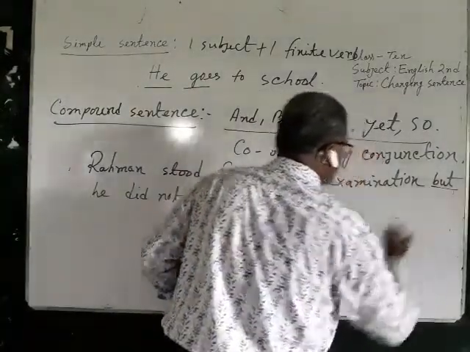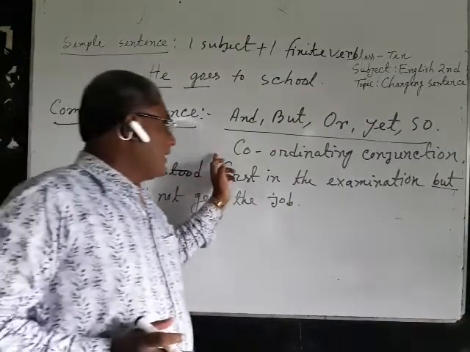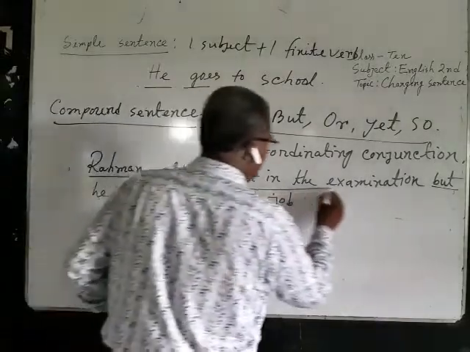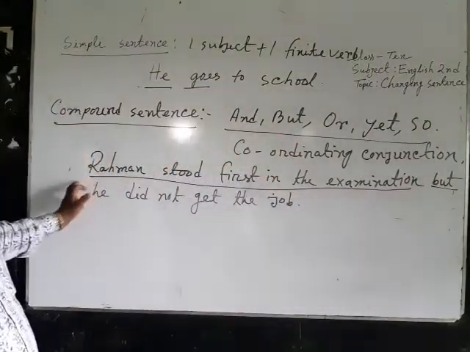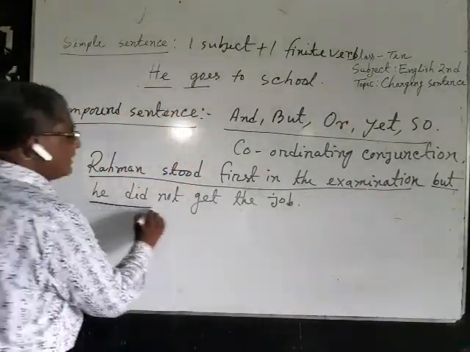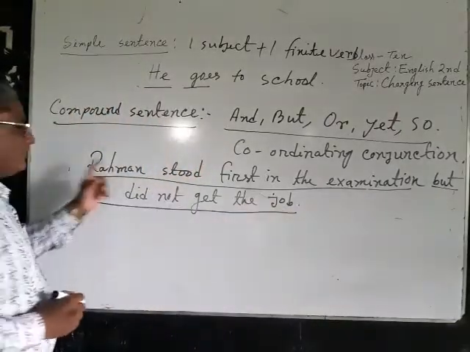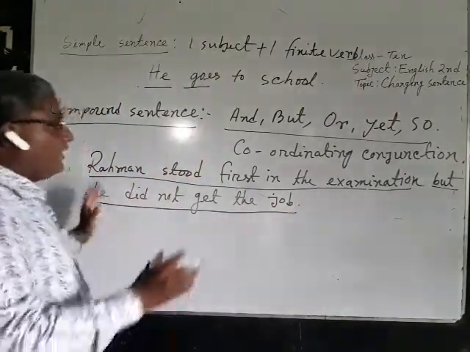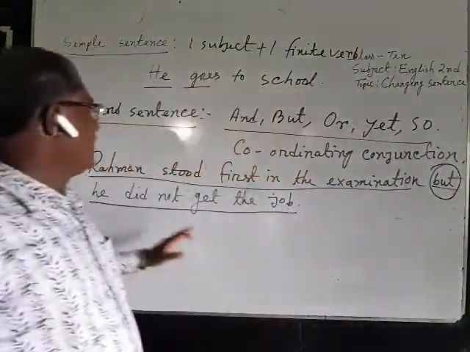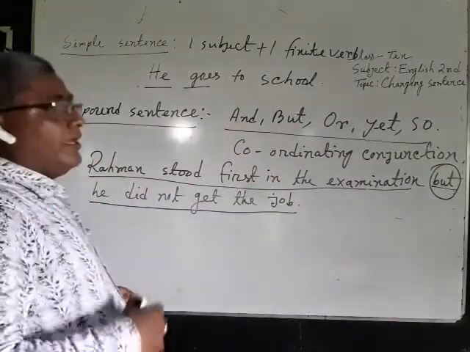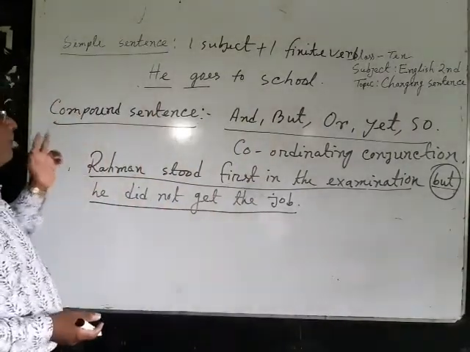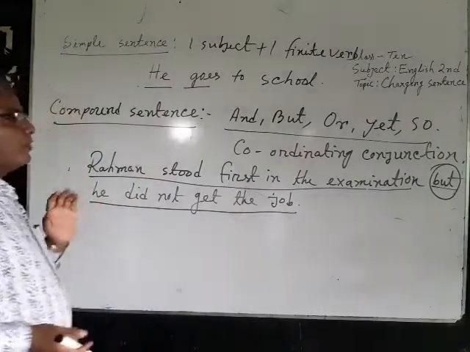Here you can see that but is a coordinating conjunction. Here but is used to add the two clauses. The first clause is Rahman stood first in the examination and the second clause is he did not get the job. These clauses are added with but, a coordinating conjunction, so it is called the compound sentence. In other way, we can define that in the compound sentence, every clause is principal clause.